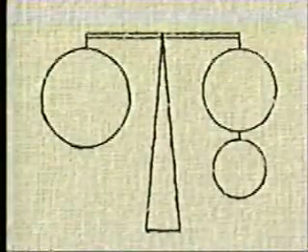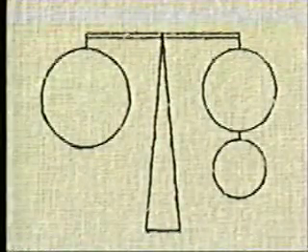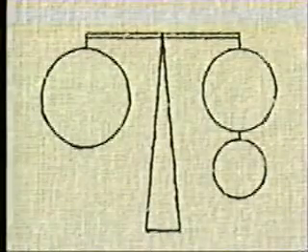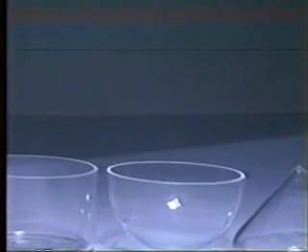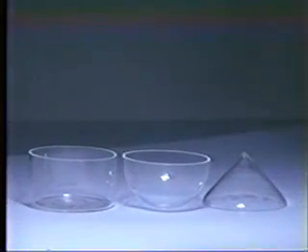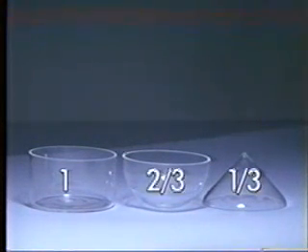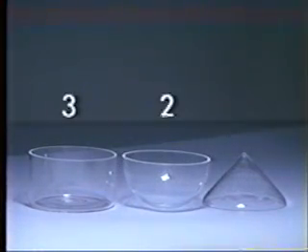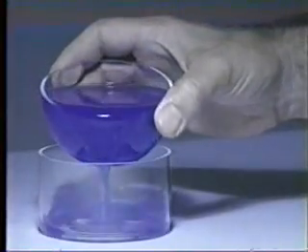He was inspired by the principle of physical equilibrium. Whatever sections are measured, the area and weight of the slices always balance. He concluded that the sum of the volumes of the half-sphere and the cone is equal to the volume of the cylinder. The volume of the cone is 1/3 of the volume of the cylinder, so the volume of the half-sphere can only be 2/3, which means that the ratio between the three volumes is 3 to 2 to 1. It's easy to prove Archimedes' discovery in practice.